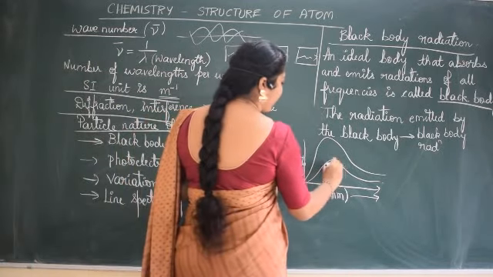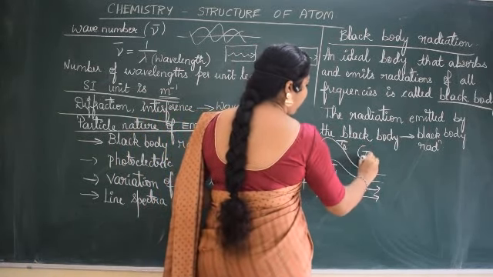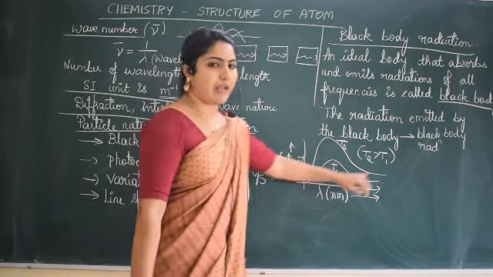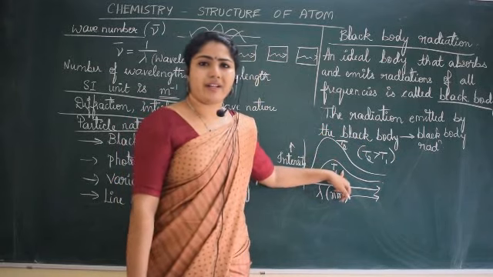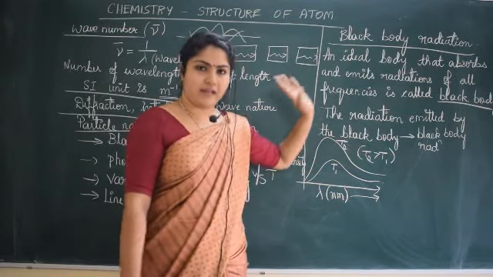Say this is at a temperature T1, this is at a temperature T2. The second temperature will be greater than the first temperature that you have taken. Say for example, if this is at 500 Kelvin, this is at 600 Kelvin.